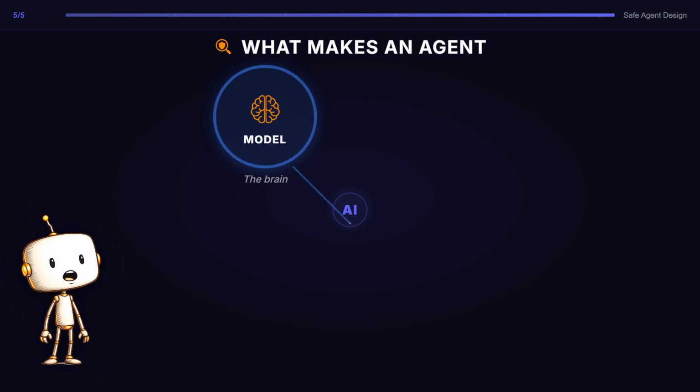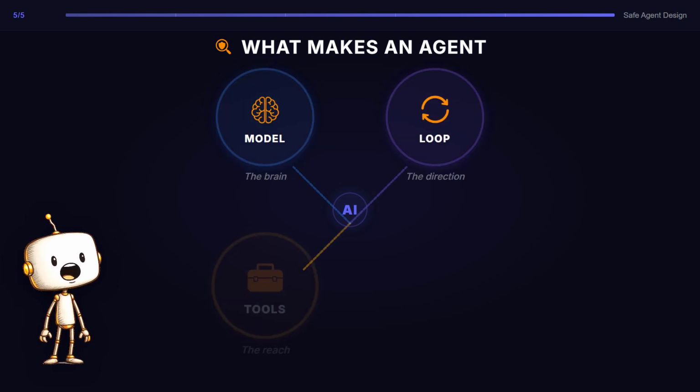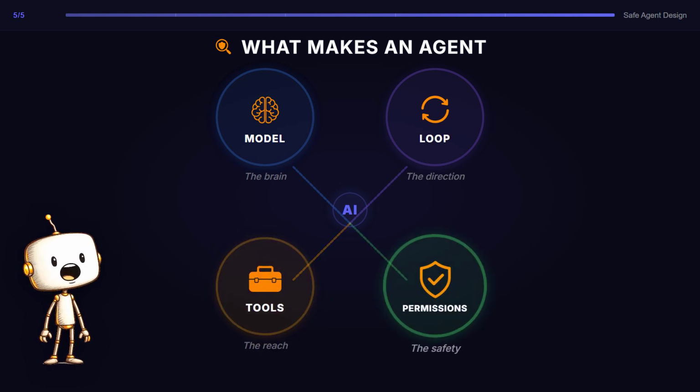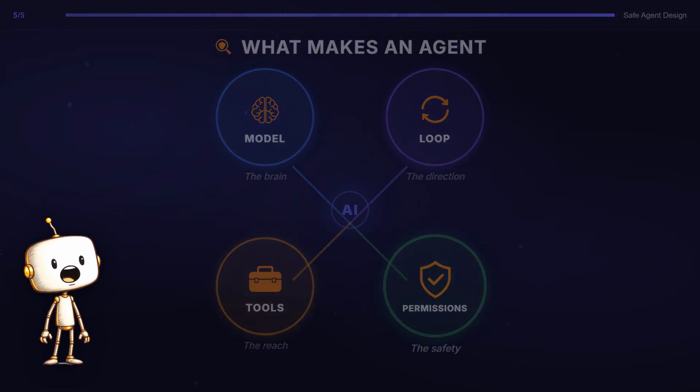The model is only the brain. The loop gives it direction. The tools give it reach. The permissions decide whether it is useful or dangerous.